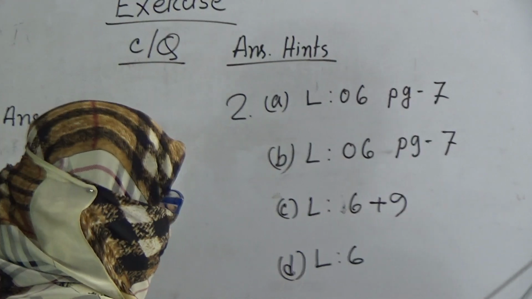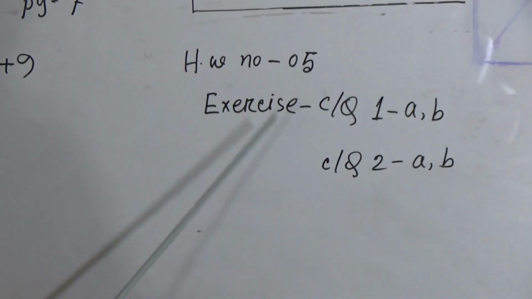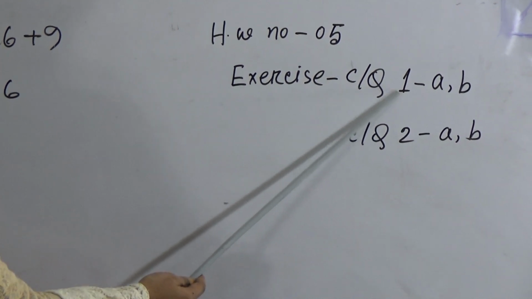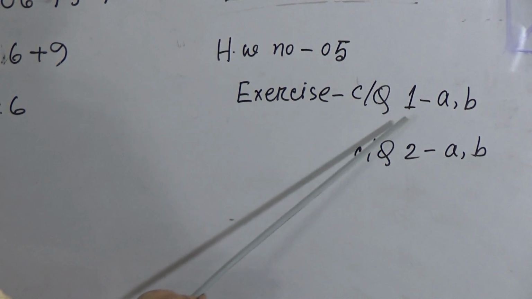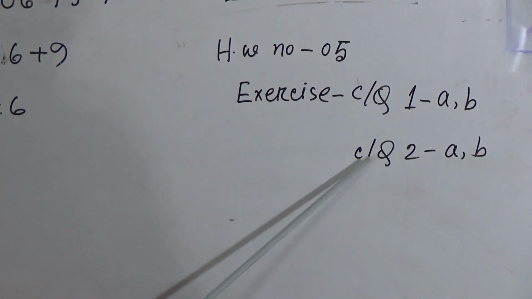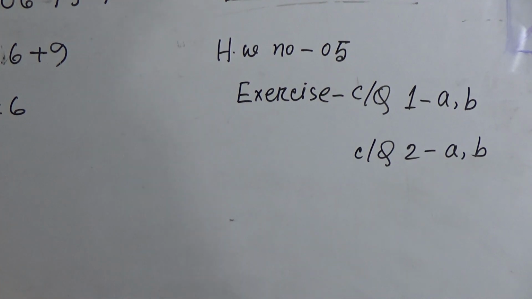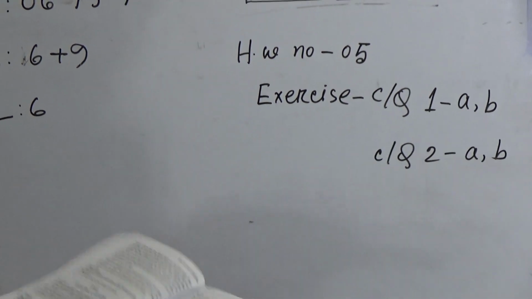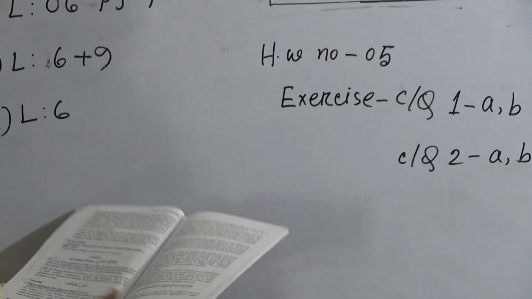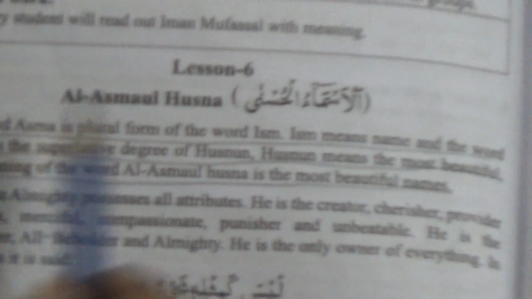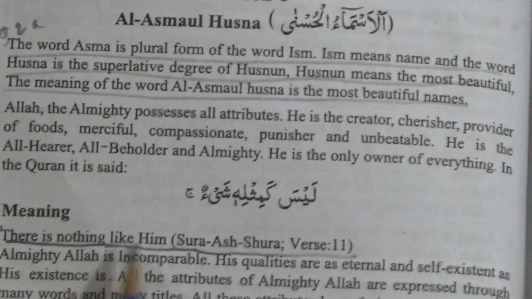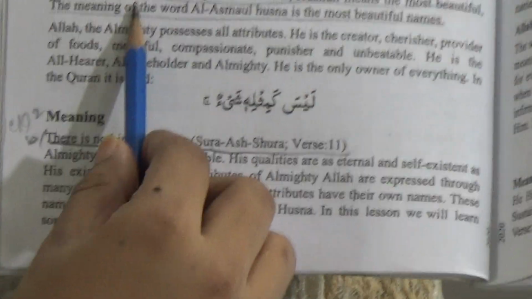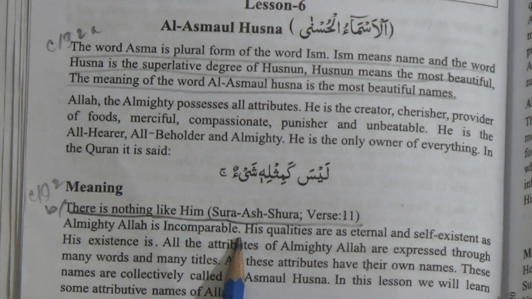And here is the HW, it is HW number 5. It is exercise CQ1 A, B. You have to do it with the help of the book, you will get it. And exercise CQ2 A, B answer, you have to do as your HW. Dear students, I hope that you will get the answer. Here you can see the CQ2 answer in your book, lesson number 6. You will find the answer in the book, and here is the CQ2 A answer, and here is the CQ2 B answer.